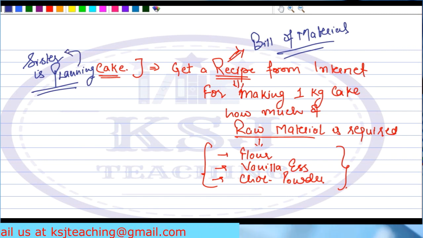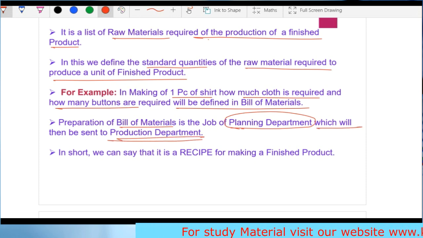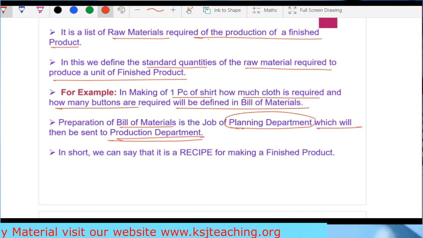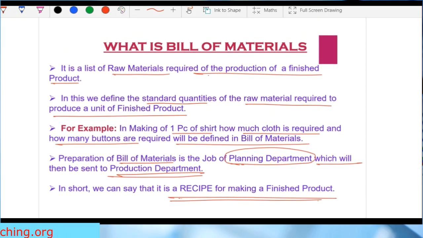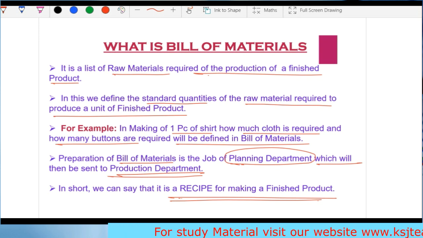She will take out the printout of the recipe and everything, isn't it? So bill of material is the job of planning department, which will then be sent to the production department. I'll come to that, right? In short, we can say it is the recipe for making a finished product, right? So that's why I took that example to make you understand what do you mean by bill of material. Clear? Any doubts up till this point?